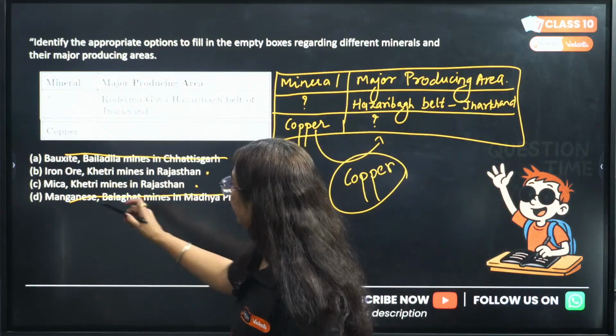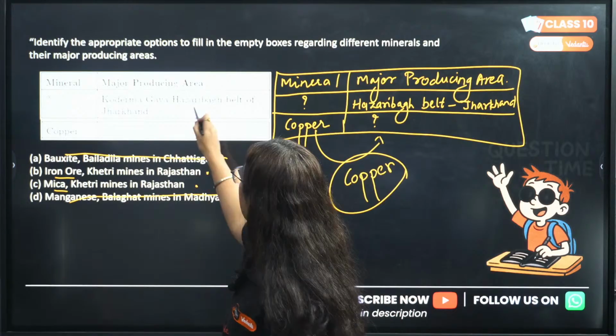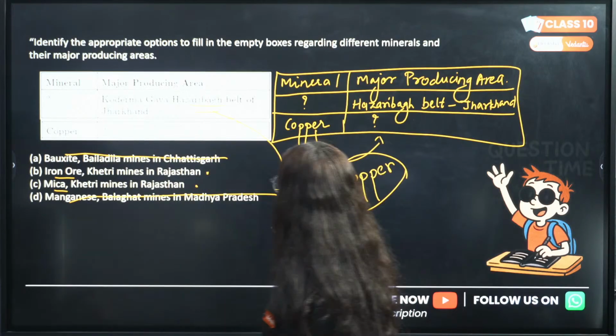Okay, now we need to think about iron ore and mica. So this Hazaribagh belt of Jharkhand, which one is it known for?